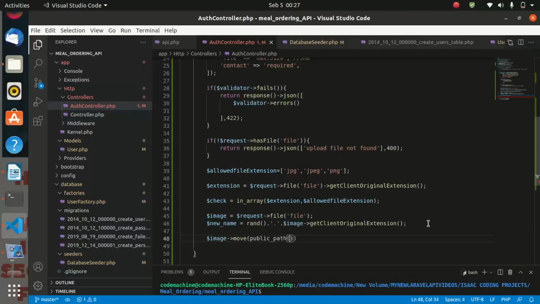So now this code is going to get our image and move it in the uploads folder, users. If the folder doesn't exist, it will go ahead and create it.